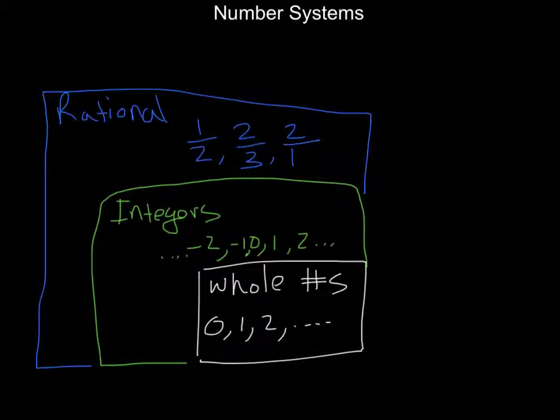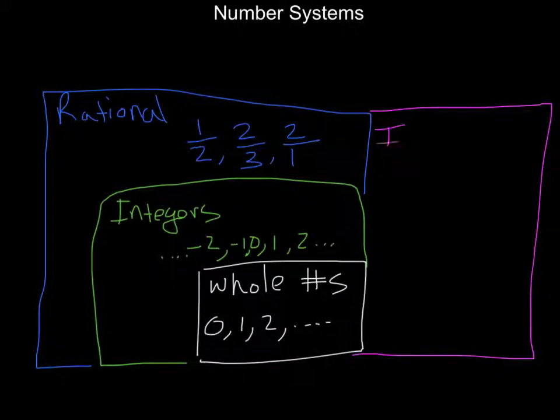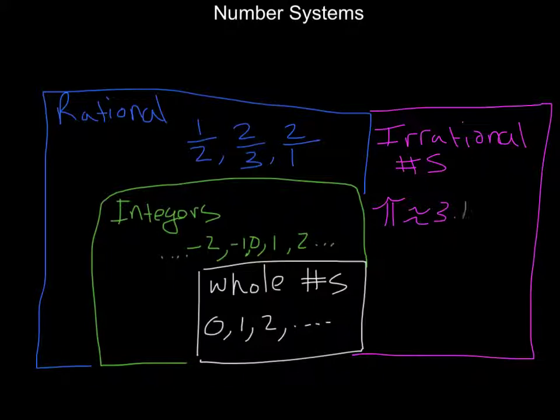So going on the other side here, we have the irrational numbers. And irrational numbers are ones that can't be represented by a fraction. They're numbers like pi, which is approximately 3.14 and so forth. But it never terminates. It never repeats, and so I can't get a fraction representation.